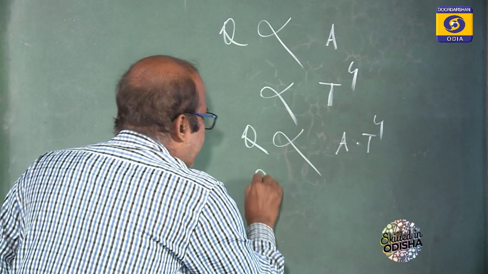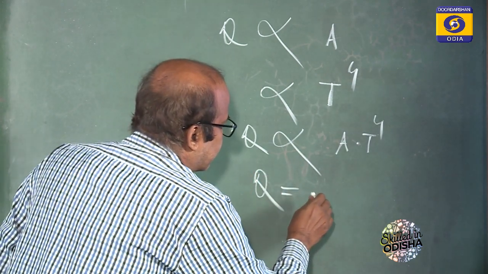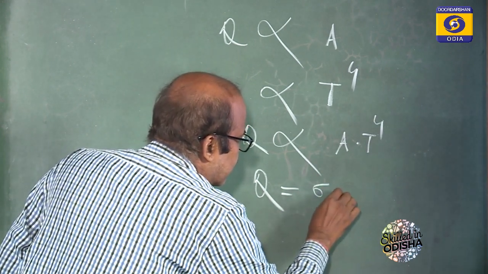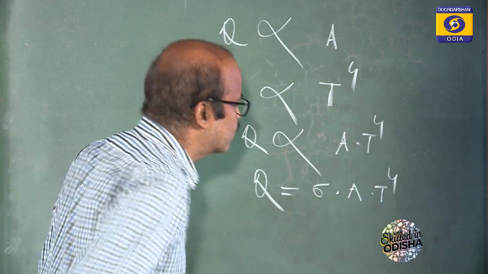That's why Q is equal to the constant of proportionality, sigma, then A into T to the power 4.